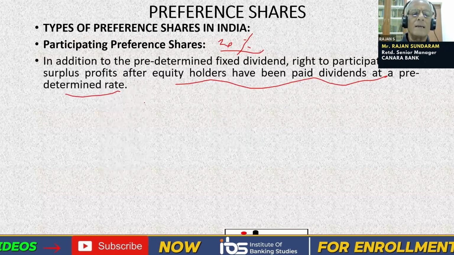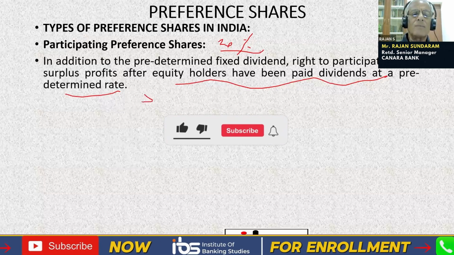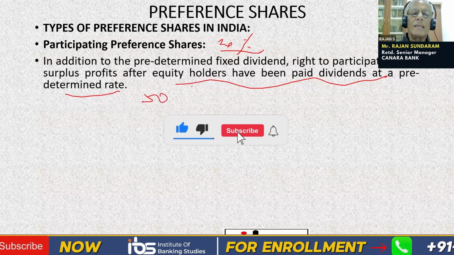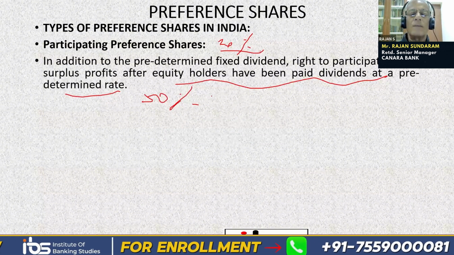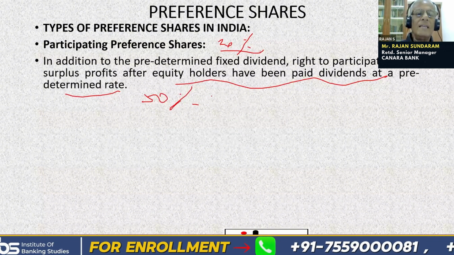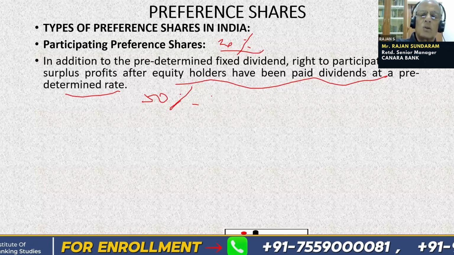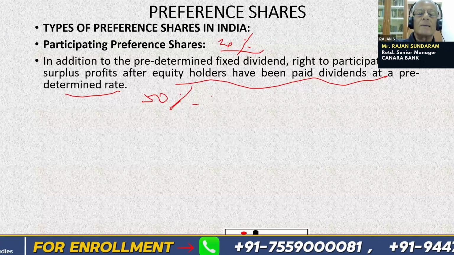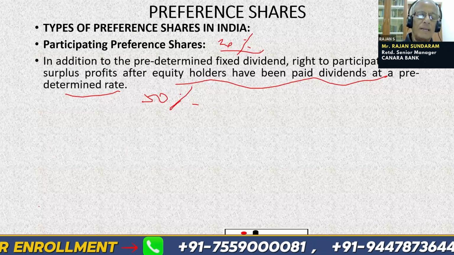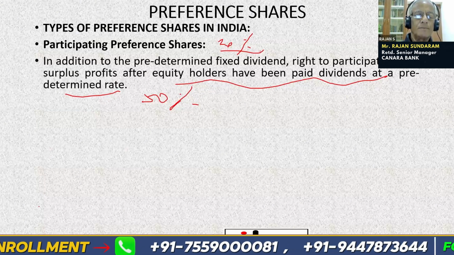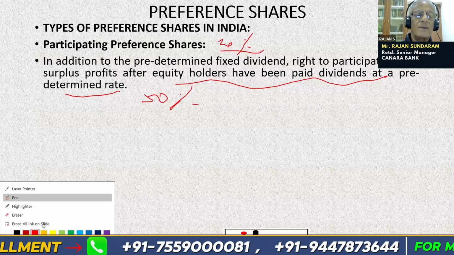Let us say the determined rate is fixed as 50%. In case the equity shareholders are paid more than 50%, then the preference shareholders should also be paid at a predetermined rate. So that is called the participating preference shares. Is it clear, friends?